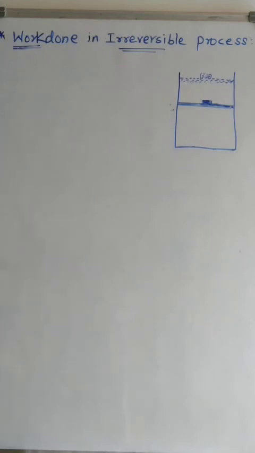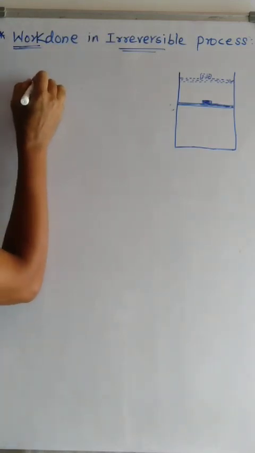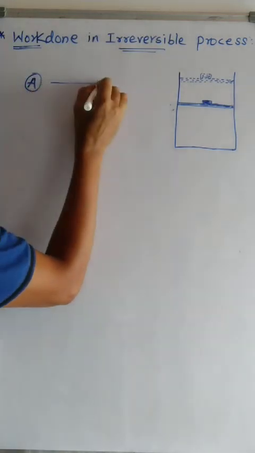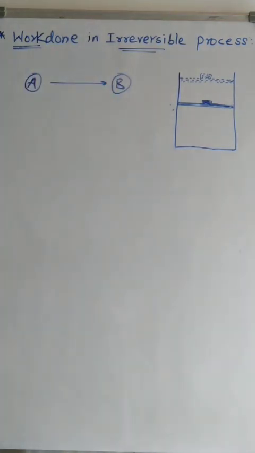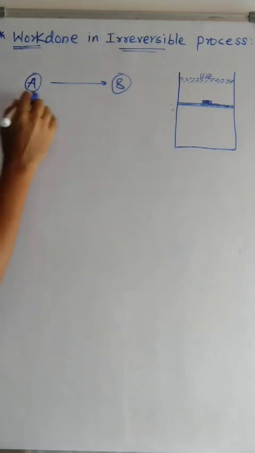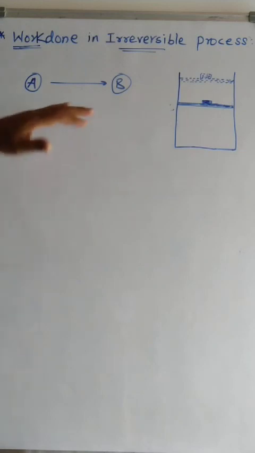Friends, we have discussed the reversible and irreversible process. Suppose let us assume A is converted into B by some process. This is the process.